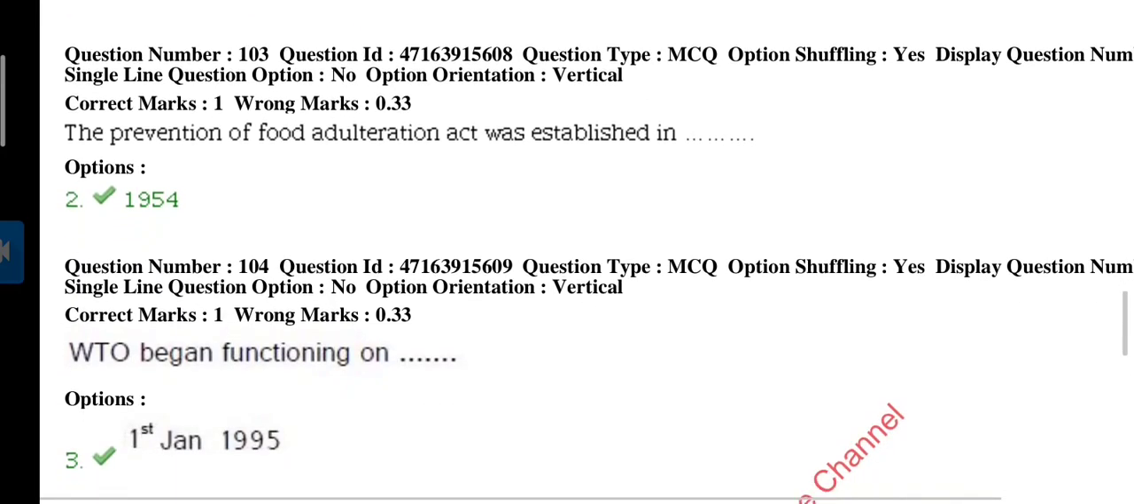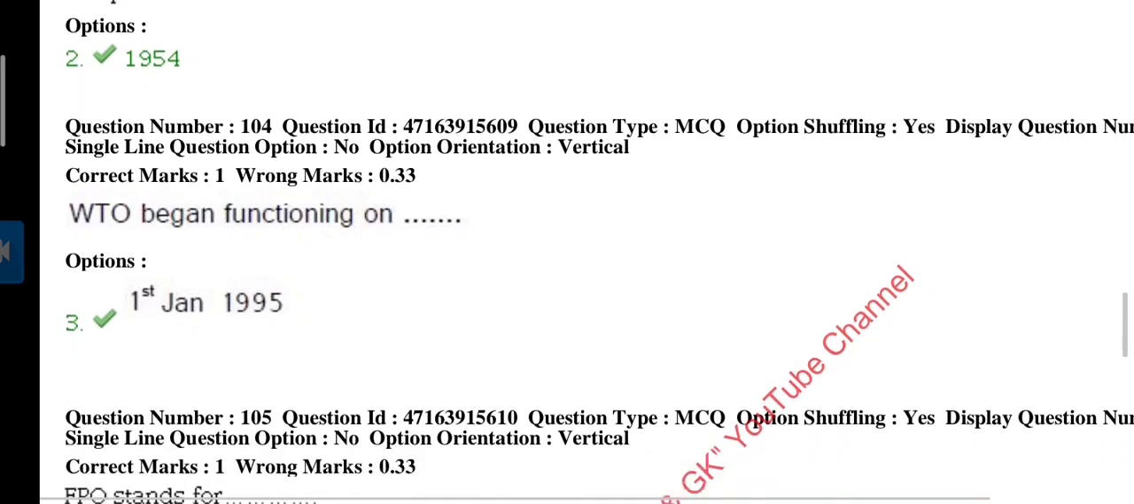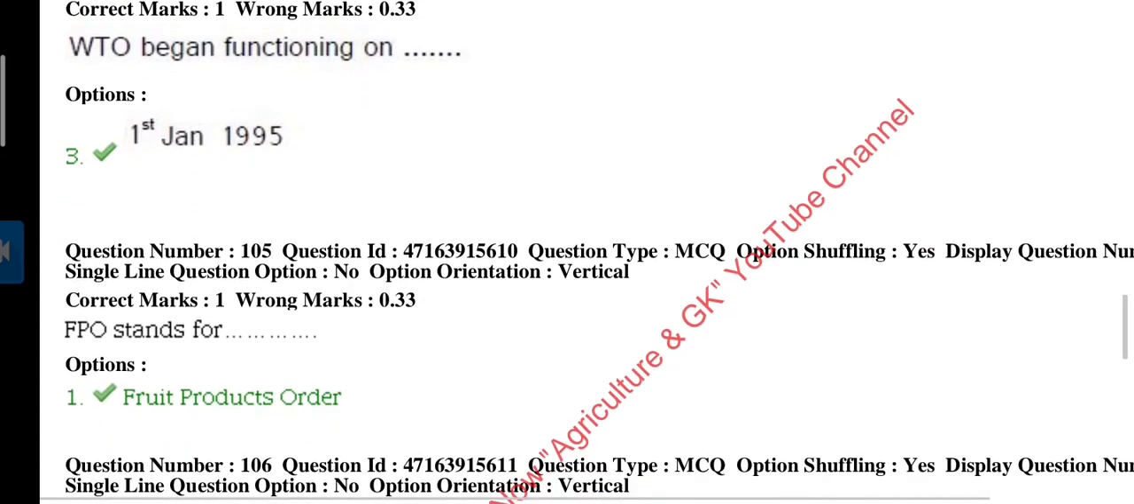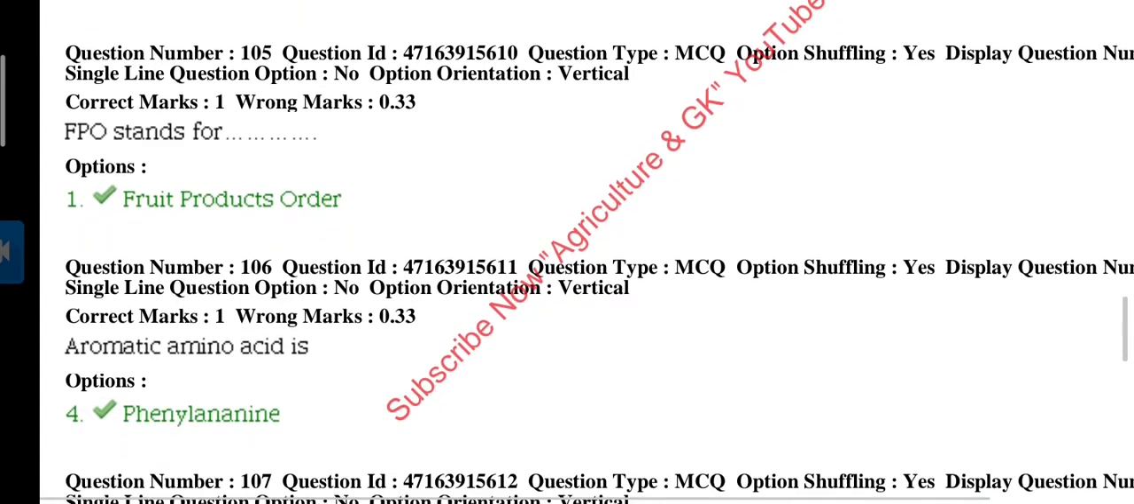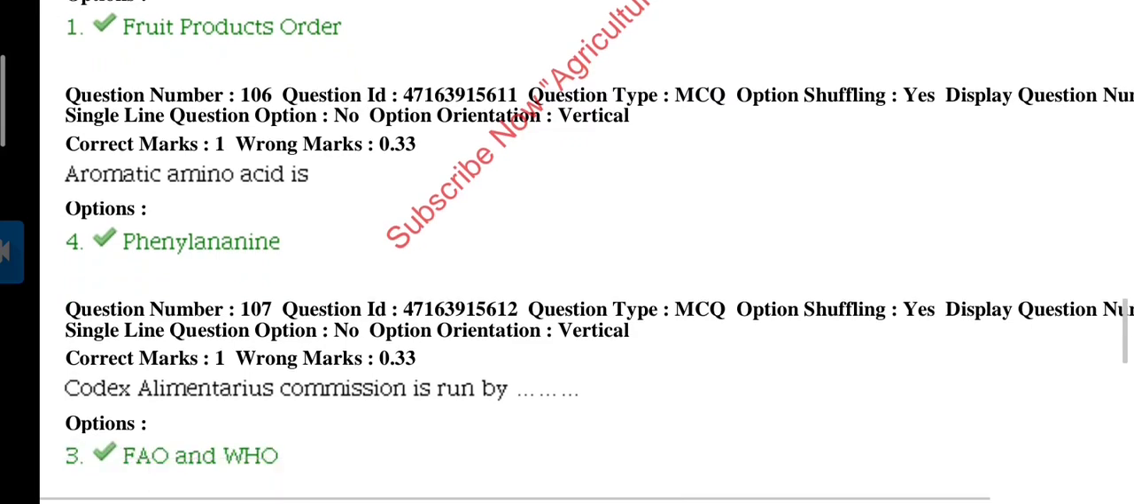Question 103. The Prevention of Food Adulteration Act was established in 1954. WTO began functioning from 1st January 1995, and WTO is the World Trade Organization. Question 105. What is the full form of FPO? Answer is Fruit Products Order.